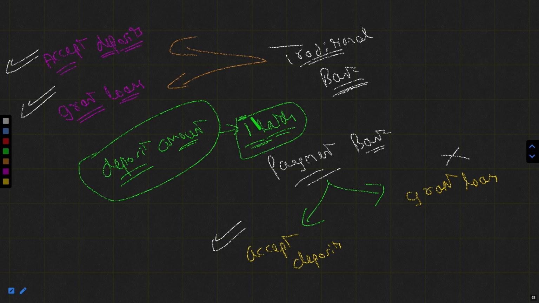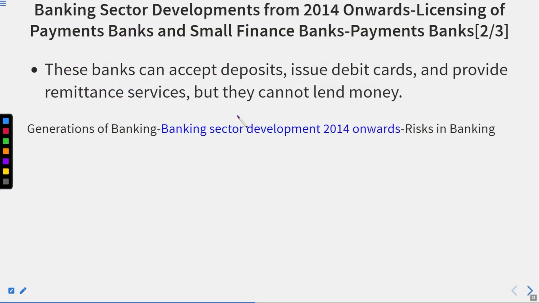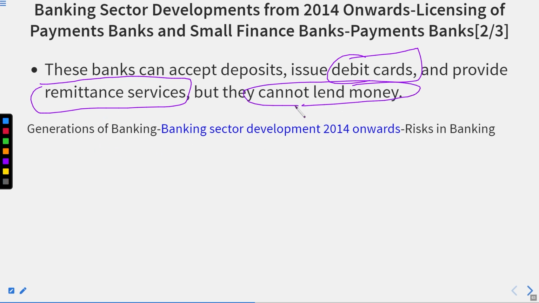As far as the grant of loans is considered, there is no permission for payment banks to grant loans. But they can issue debit cards so that you can withdraw your money, and they can provide remittance services. But they cannot lend money. Please keep this in your mind.